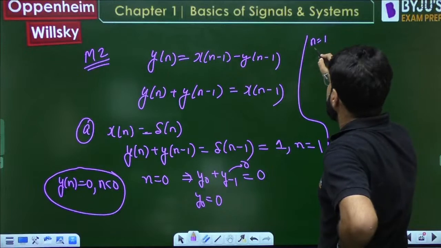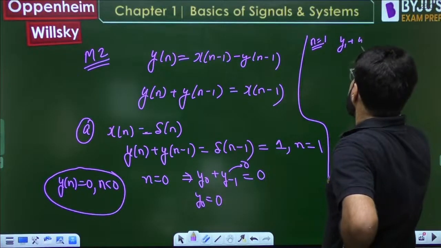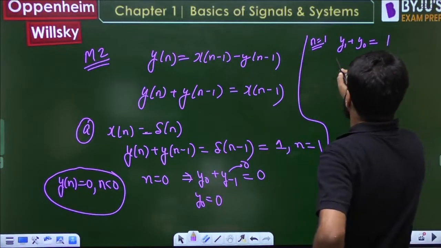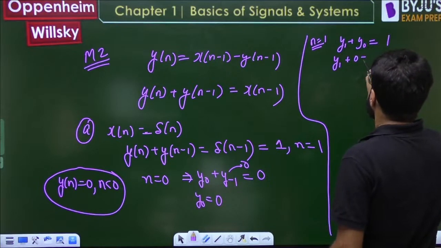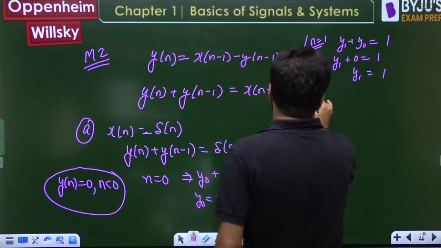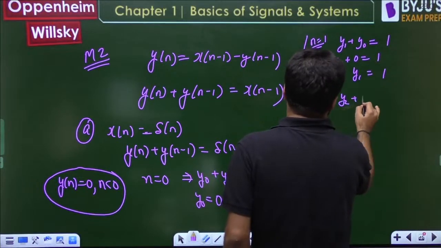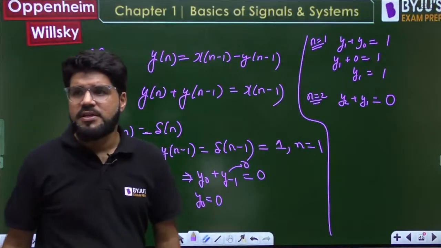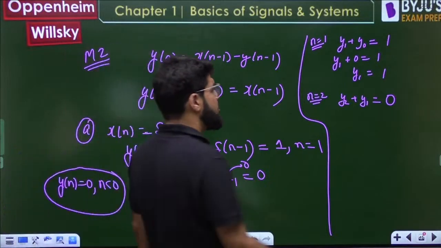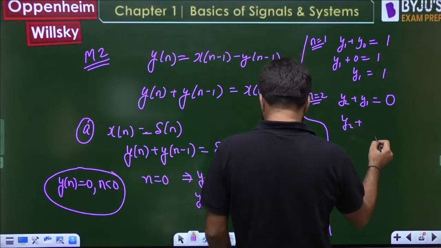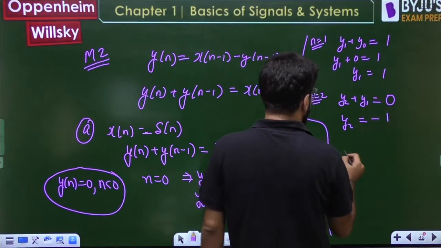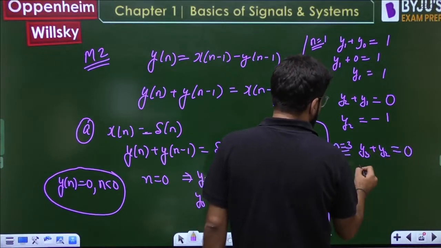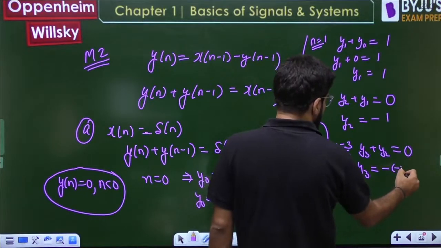Now put n equal to 1, we will increase one by one. y1 plus y0 equal to 1, because for n equal to 1 the right hand side is 1. But y0 obtained is 0, so y1 is 1. If I put n equal to 2, y2 plus y1 equal to 0, because only at n equal to 1 was the right side 1, at other times it is 0. So y2 is minus y1, that is minus 1. For n equal to 3, y3 plus y2 equal to 0, so y3 is minus y2, that is 1.